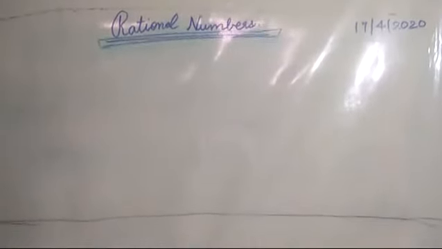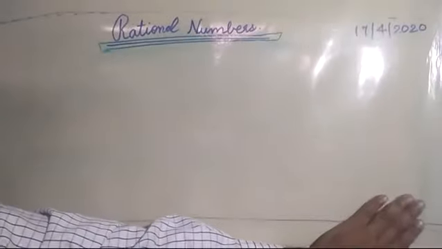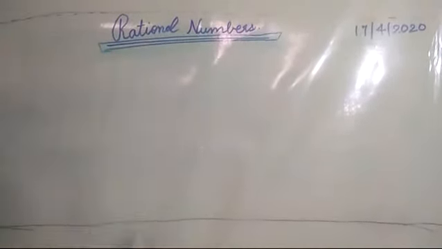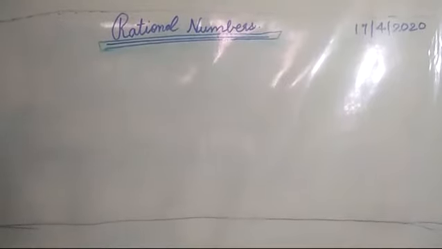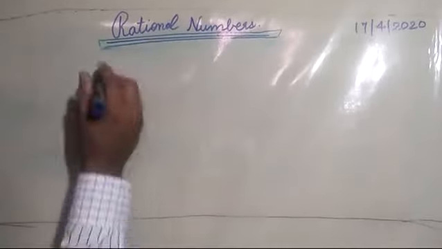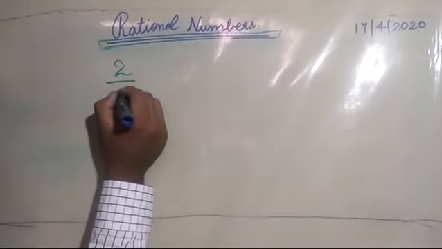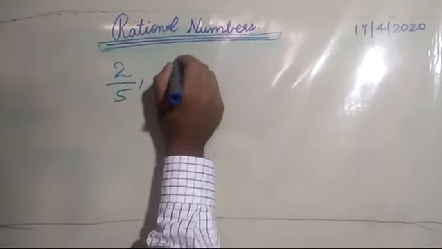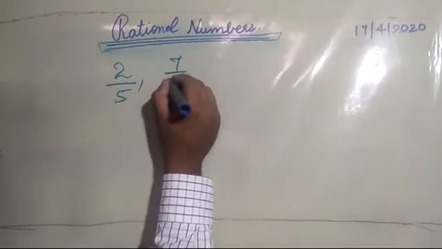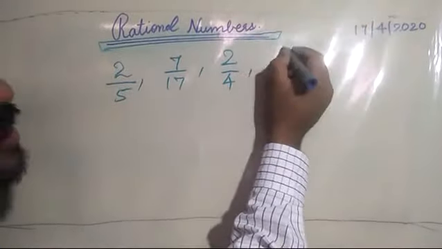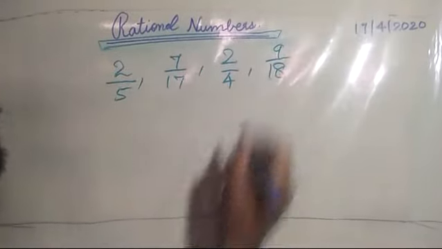Dear students, as I have been telling you for the last 5-6 minutes, a rational number is in the form of a by b, where a and b belong to integers and b should not be equal to 0. Now, can I write 2 by 5? Can I write 7 by 17, 2 by 4, 9 by 18?